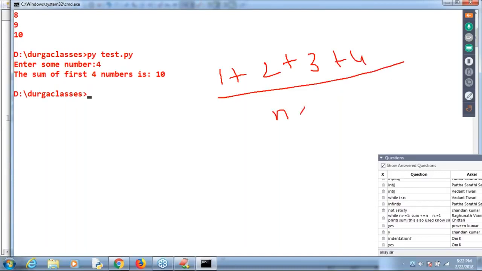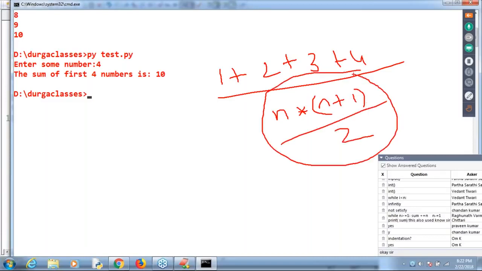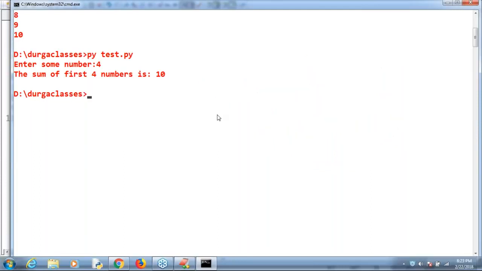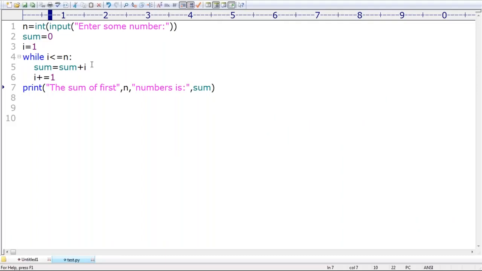The sum of first n numbers. Somewhere in our childhood you may be aware of n into n plus 1 by 2. This is the formula, sir. Okay, mathematics, don't worry about that. For people who don't know, the sum of first n numbers is n into n plus 1 by 2. 4 into 4 plus 1 means 5, by 2. 20 by 2 is the value 10, sir. I hope everyone is able to understand. Yes, in the program, everyone can understand.